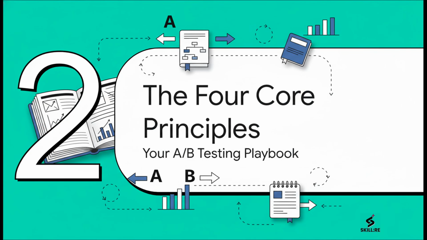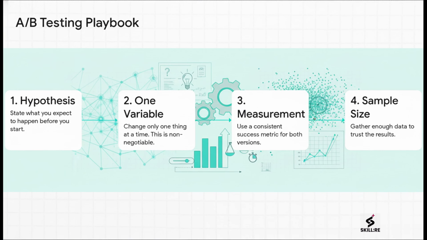Now, if you want to do this right, you need a playbook. These principles seem simple on the surface, but trust me, they require discipline. So let's break down the 4 core rules that are the foundation of every single successful test. Here they are, the 4 pillars of our playbook. Think of this as your recipe for a result you can actually trust. You need a clear hypothesis. You have to change only one variable. You need consistent measurement and a big enough sample size. If you mess up even one of these, the whole thing kind of falls apart. So let's look at each one.